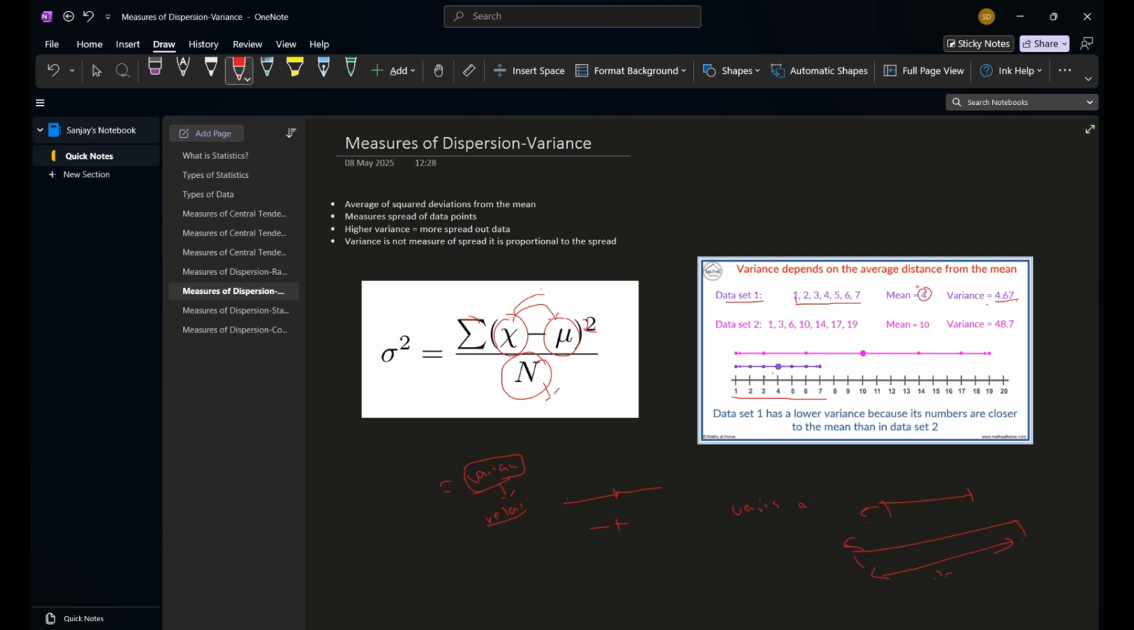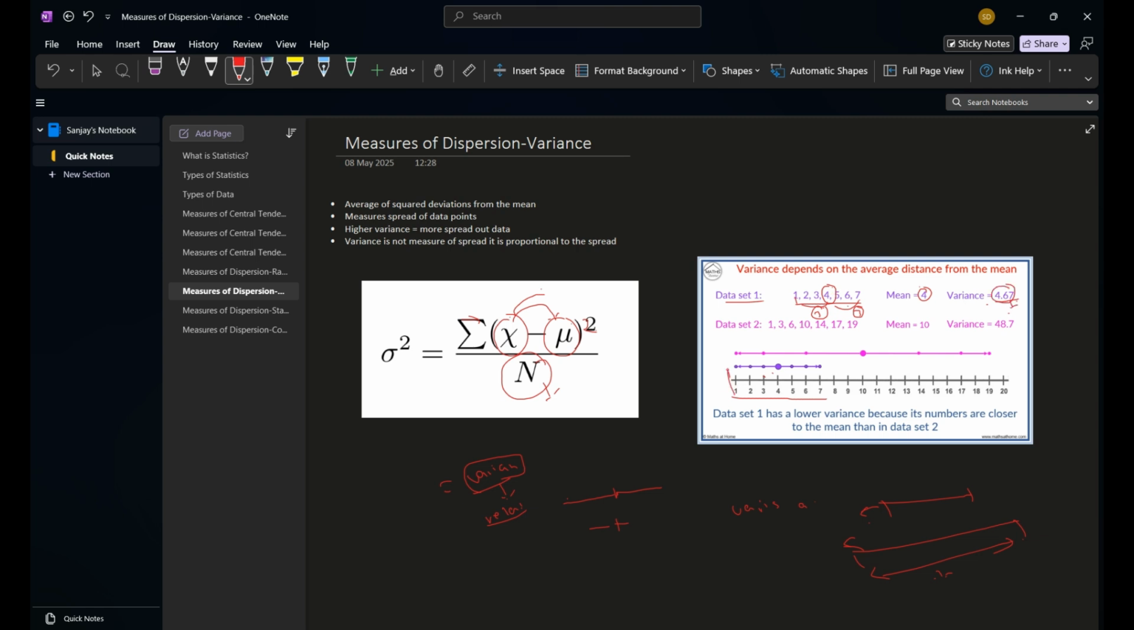The mean is 4, and we don't have many extreme values. We have only a difference of 3 from the max, and 3 from the min. So the majority of the data is concentrated towards the mean itself. So that's why we have got the variance of 4.67.